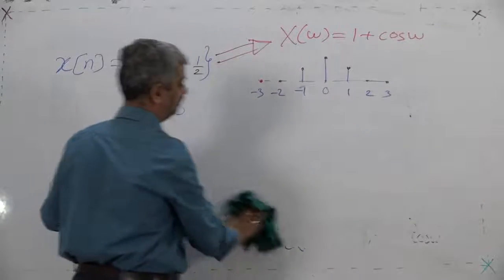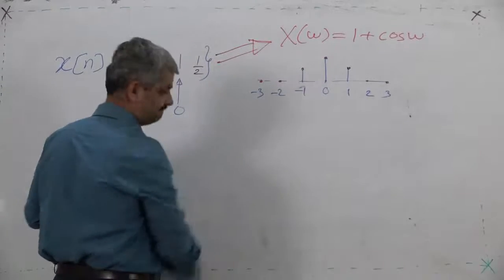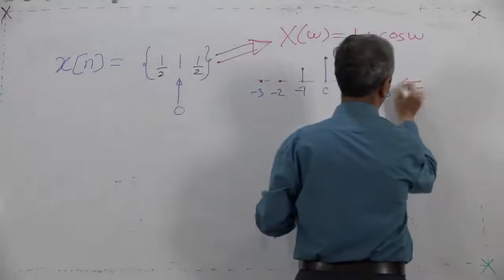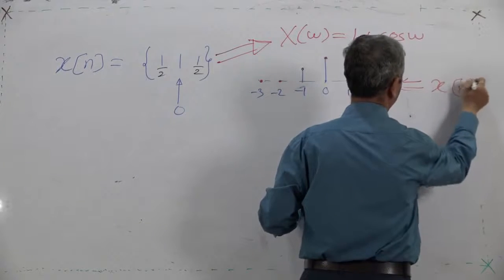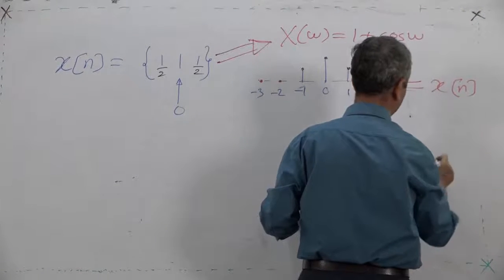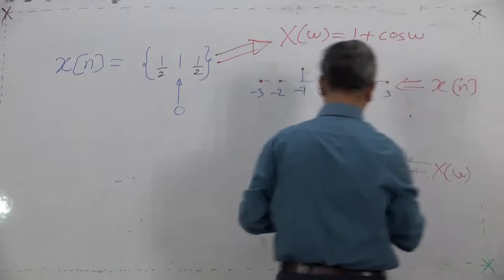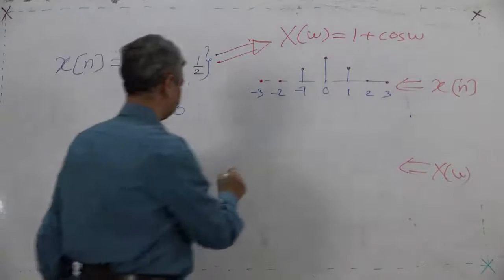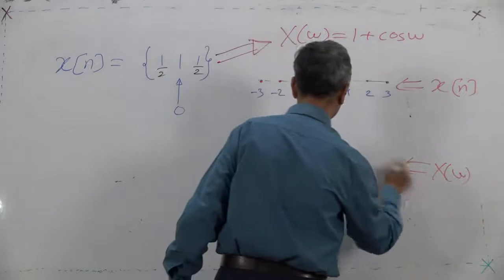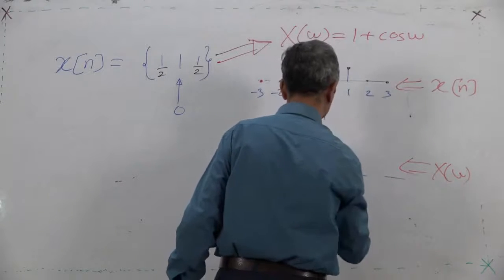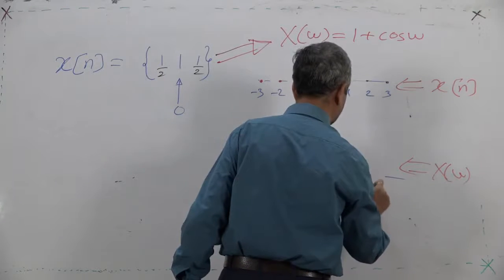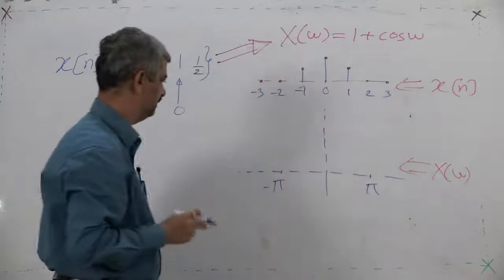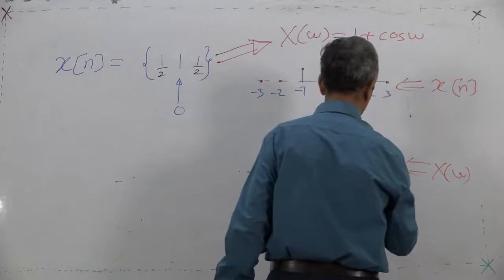This is the plot of x[n], and below it I am plotting X of omega. How will X of omega look? Omega is meaningful from minus pi to pi, only because after that it is going to repeat.